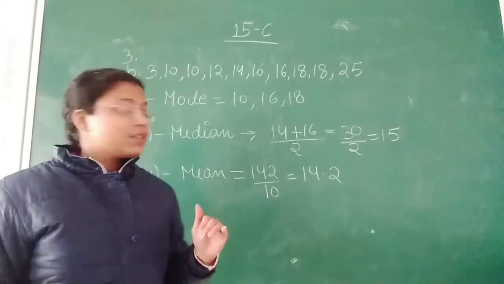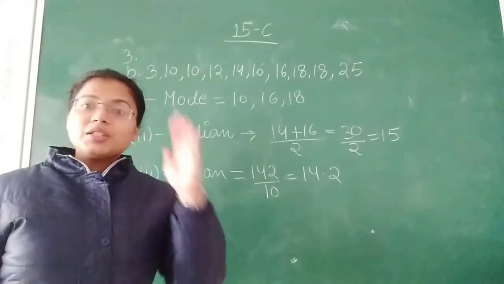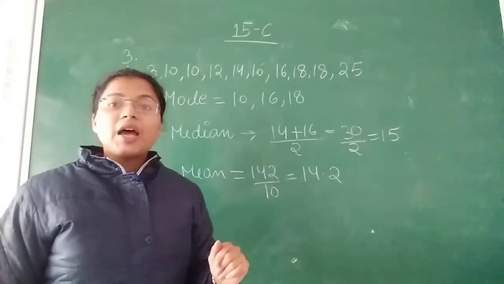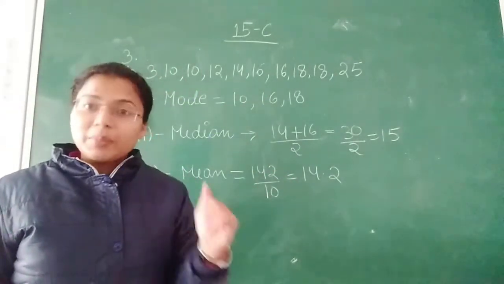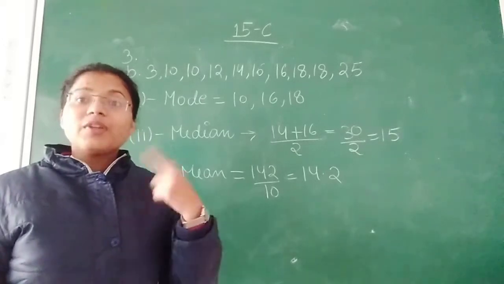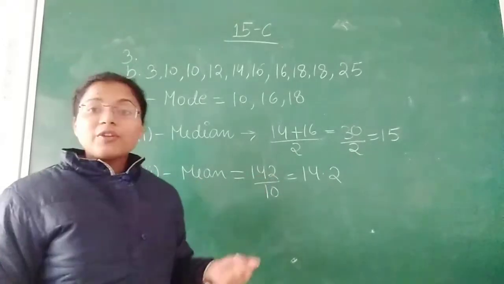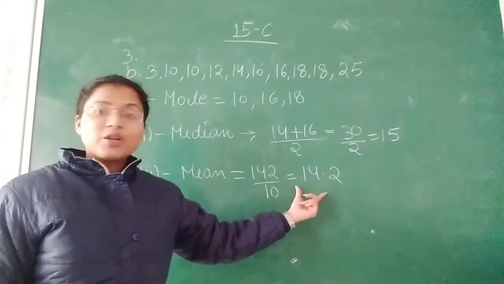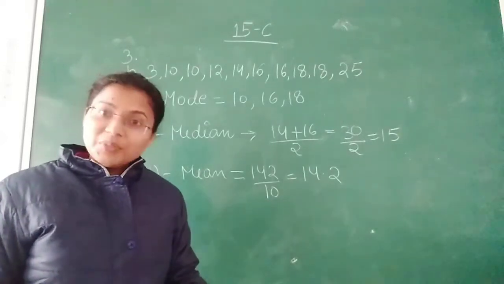Next is the mean. First we have to add them, and divide by how many total numbers we are having. So when we add them, we will get 142 and upon 10, the total number. So 14.2 will be our mean.